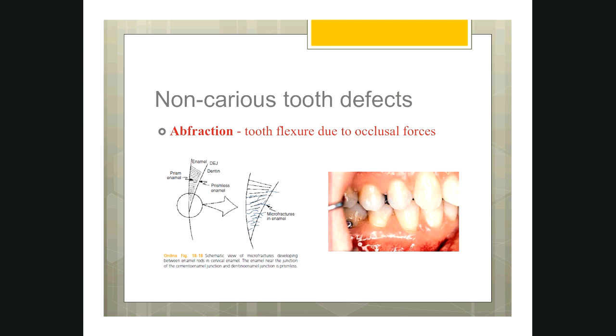How do you differentiate abfraction from abrasion? Abrasion will be smooth, saucer shaped, whereas abfraction will be like a wedge, like a cut. You can see it is very sharp. There will be a 45-degree angulation of the margin of the tooth structure. It will be a sharp cut like a V-shaped notch. Whereas in abrasion, it is a smooth saucer-shaped lesion.